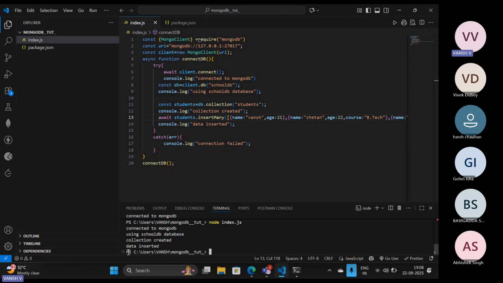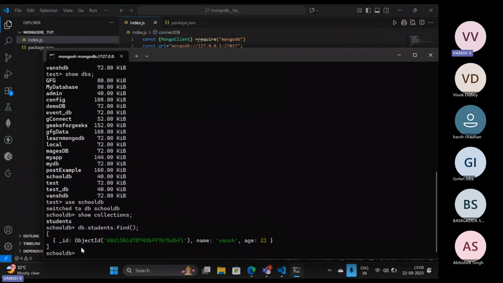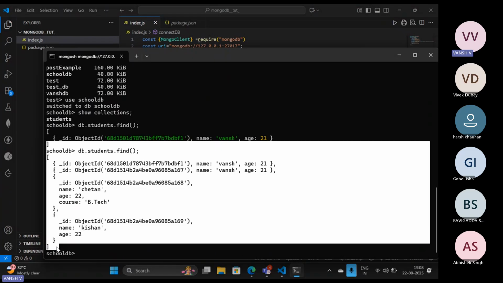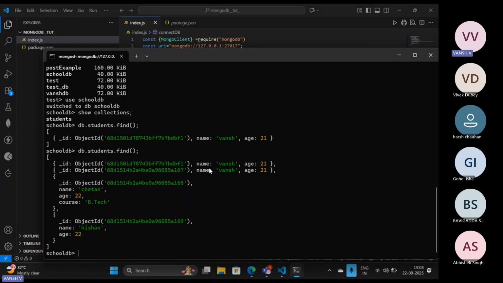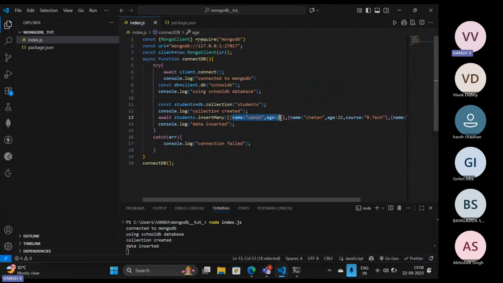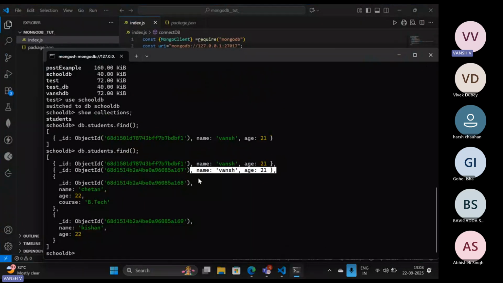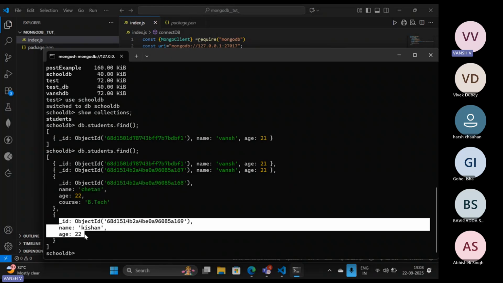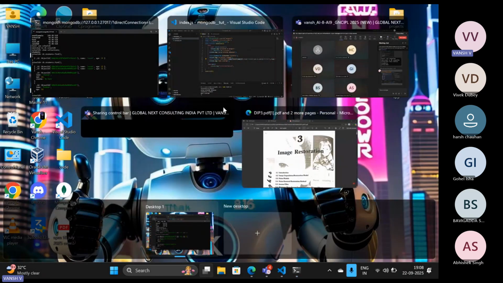Let me restart the server again. If I check it from here, we have to execute this command one more time, and you can see that Vansh is now there 2 times. Why 2 times? Because in the insertMany query this document is also written, so it has pushed this document again. After that you get the data for Chetan with the course, and for Kishan also. So I hope that it is clear.